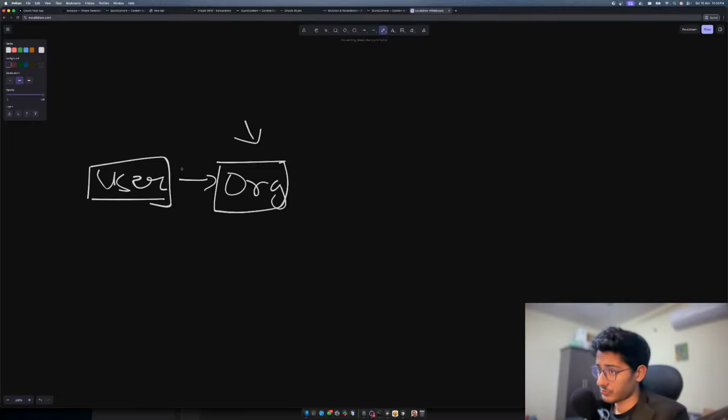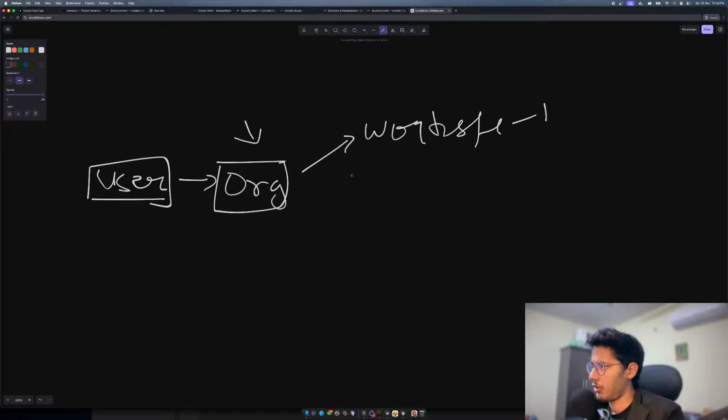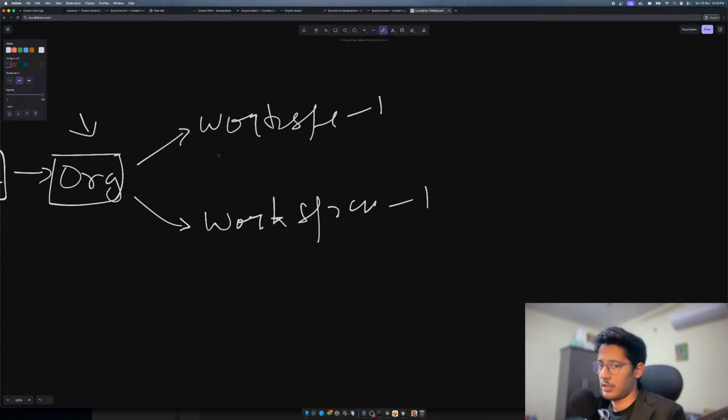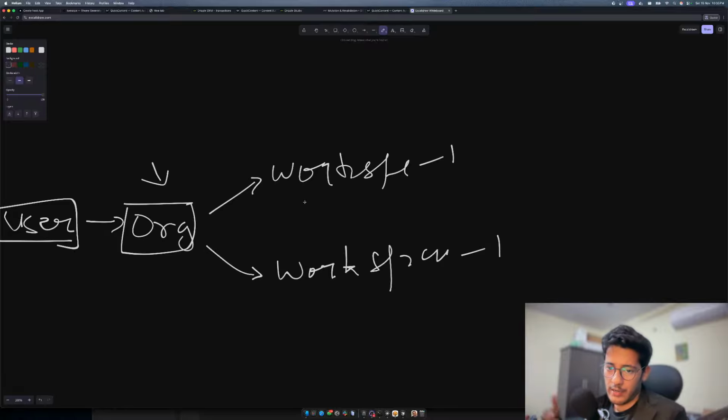Okay. So a user will be able to create an organization, and an organization will have different workspaces, right? So workspace 1, whatever, like workspace 2. And then inside these workspaces, you'll be able to create brands, and you'll be able to attach brand information to the workspaces. You'll be able to give your website, LinkedIn URL, all those things, and you'll be able to attach this workflow to this, and then this will be responsible for generating all the content.